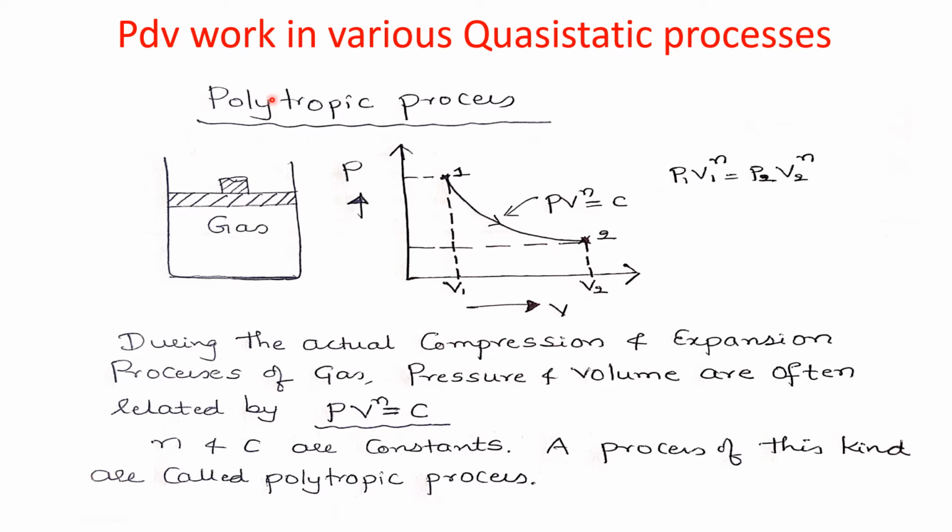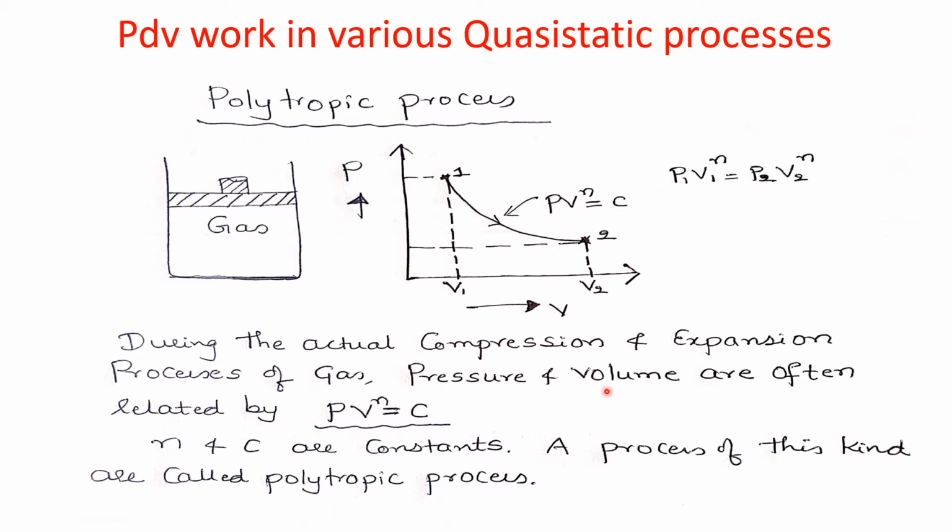The next process we will study is the polytropic process. This process usually occurs during the actual compression and expansion processes of a gas enclosed in a piston and cylinder arrangement.